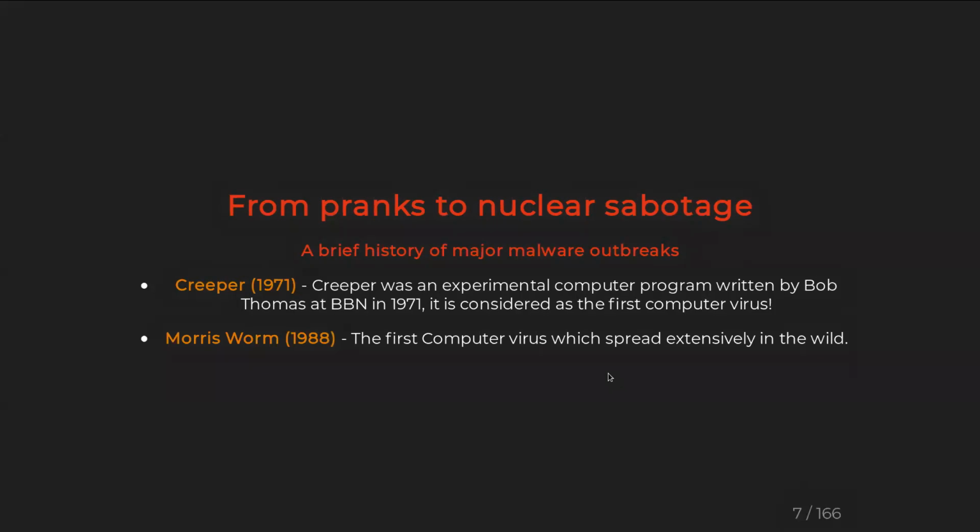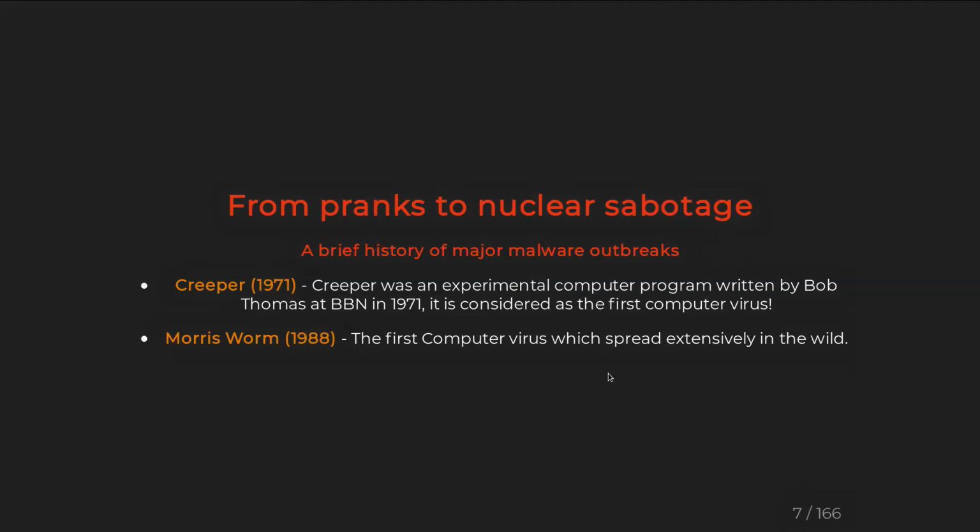So we can go forward to the Morris worm. It was developed in 1988, and it affected a lot of systems. It was developed for ARPANET, which was a predecessor of what we call the internet today.